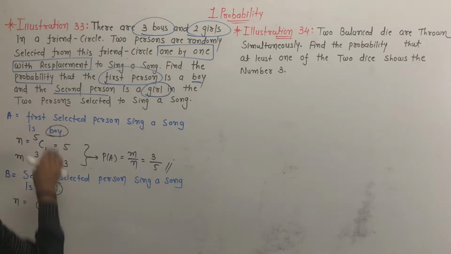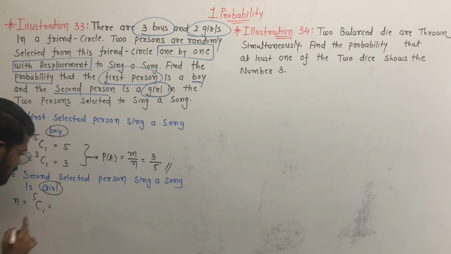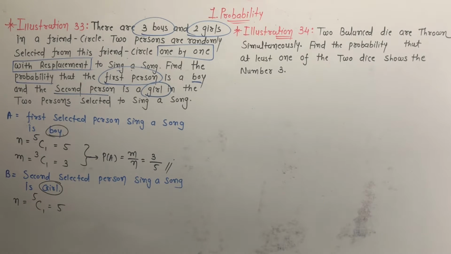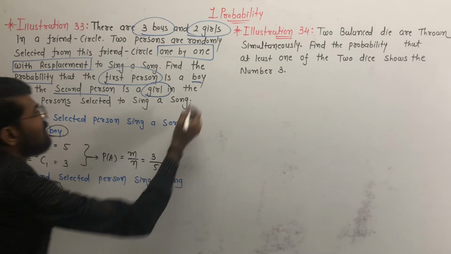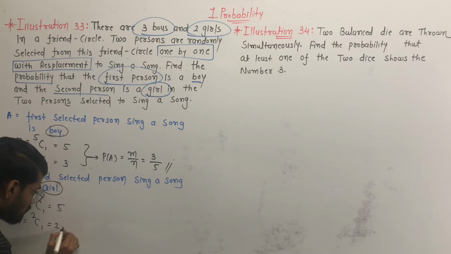Why? Because this selection is with replacement. So we have to select one girl out of total 5 persons, so the total number of possible outcomes is 5. Now we have to find the number of favorable outcomes for this event B, denoted by m. We have to select one girl out of the 2 girls, so 2C1, and it is equal to 2.